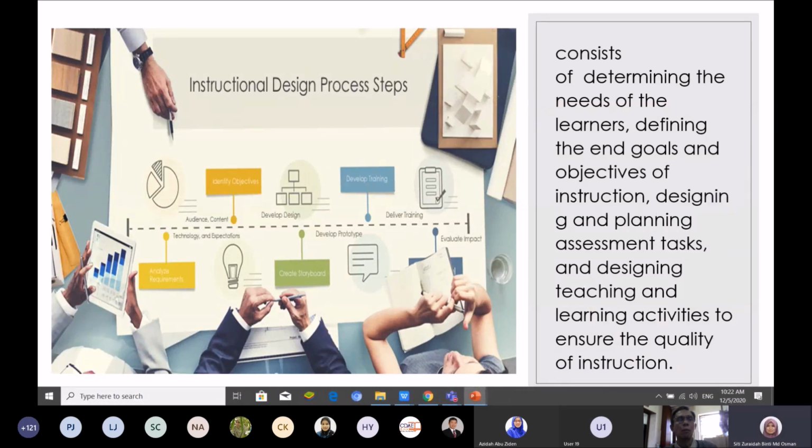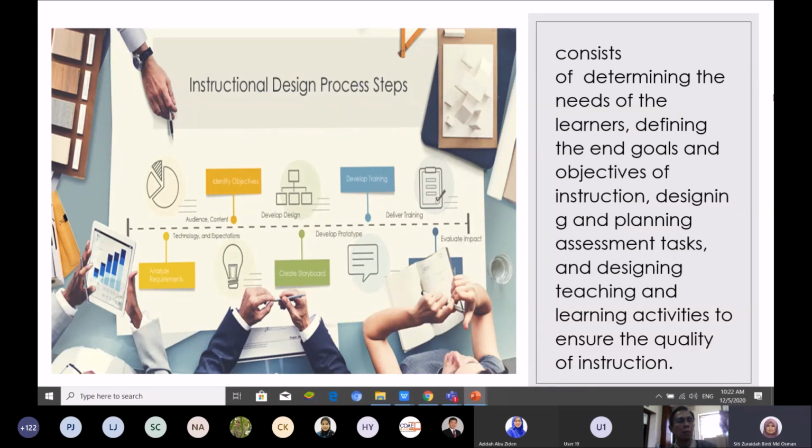It consists of determining the needs of the learner. This means you have to determine what the needs of your students are. You cannot just implement your online teaching and learning without knowing the needs of your students. First thing you need to know is the needs of your students. You cannot implement any instruction or lesson without knowing them.